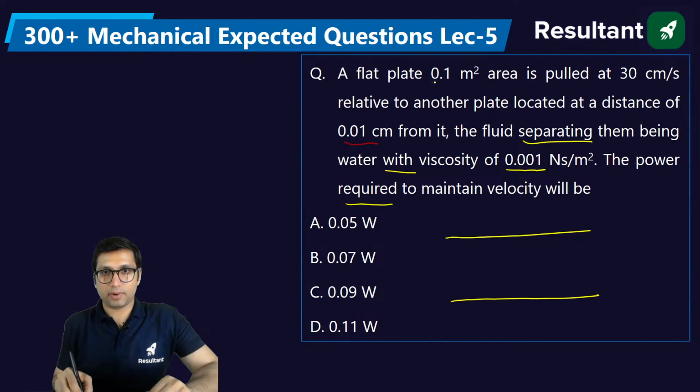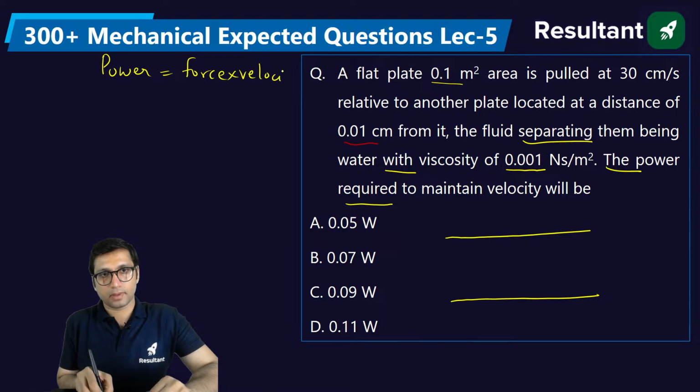A flat plate 0.1 meter square area. So basically you have to find the power. So how can you find the power? Power is equal to force into velocity. In this question, the velocity is already given to you. If you find the force, how do you find the force? We'll firstly use Newton's law of viscosity.